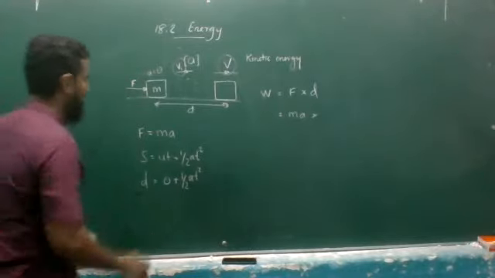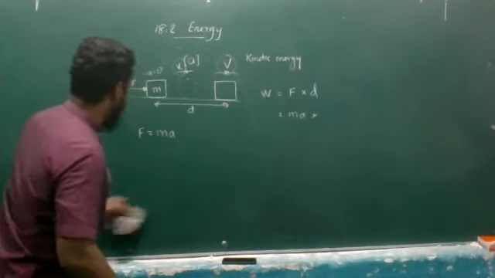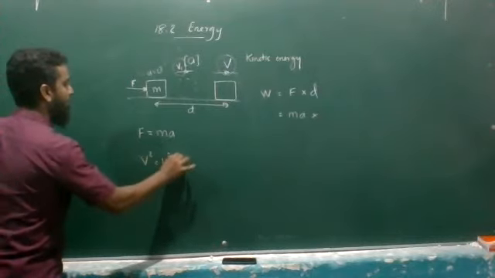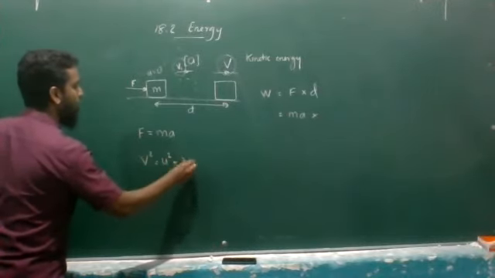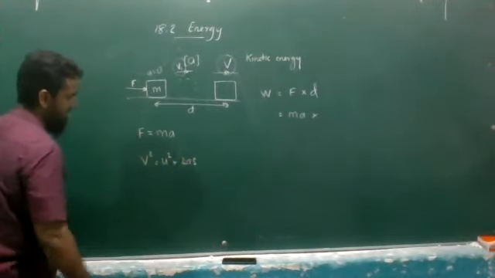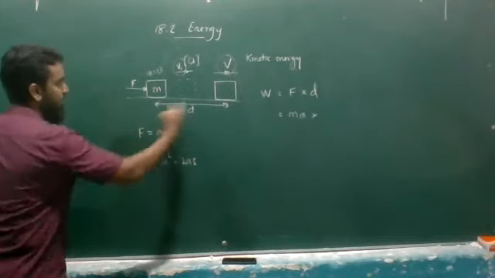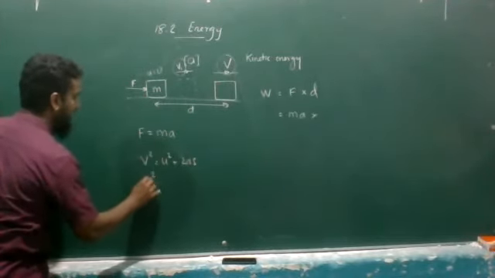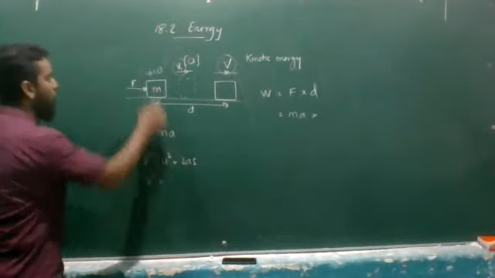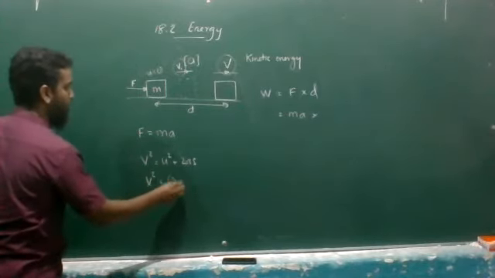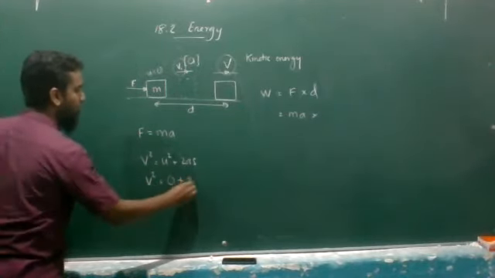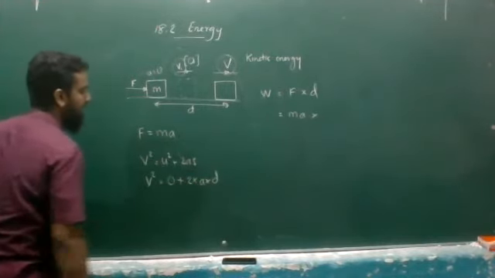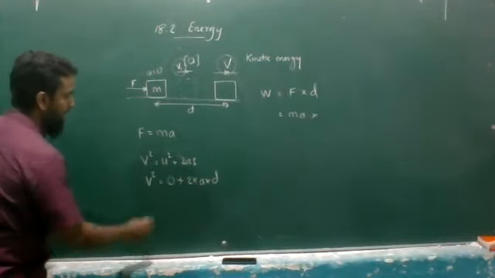I'm sorry, I'm not using this equation. I'll use this equation: v squared is equal to u squared plus 2a into s. The final velocity after this displacement is v, then v squared is equal to u, the initial velocity, which is 0, plus 2 into acceleration into the displacement d.